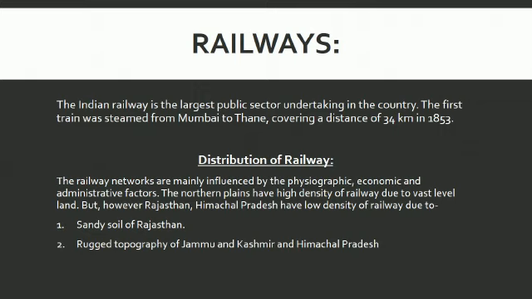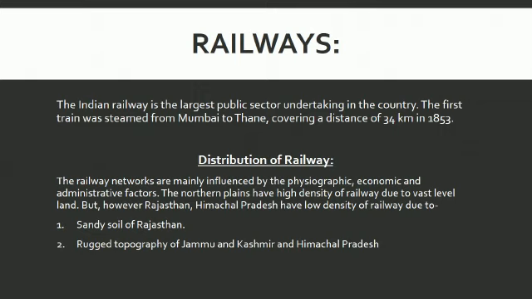That is why the density of railways is also more in the northern part of India.